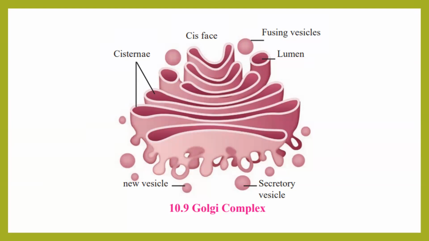If the vesicle is coming towards Golgi, they will be called transport vesicles. If they are moving away from the Golgi, see at the bottom. So here is something written as cis phase, and here there should actually be written trans phase. So what is this cis and trans? Let me explain you quickly using a whiteboard.